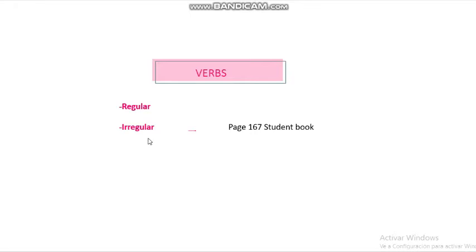But the irregular ones are different in the three tenses: simple present, simple past, and past participle. If you look in your student book on page 167, you will find a lot of verbs that will help you to use and work with them easily.